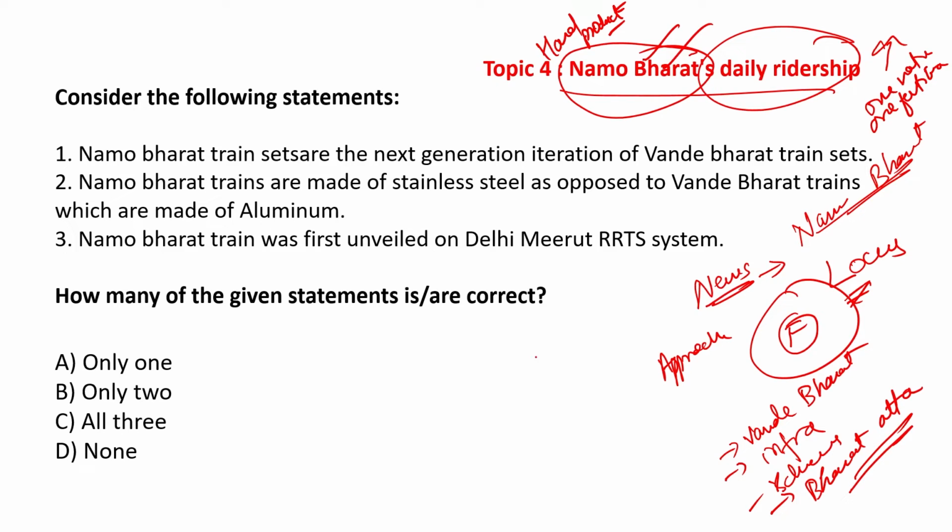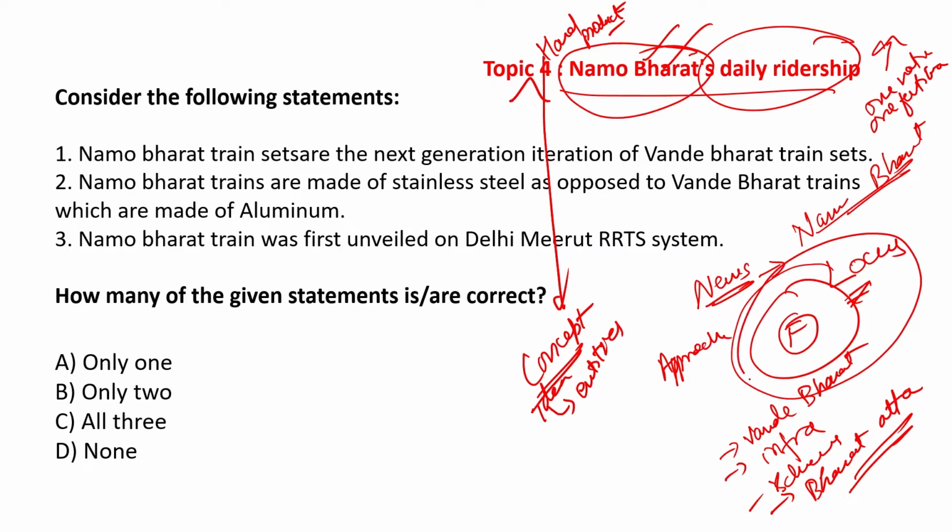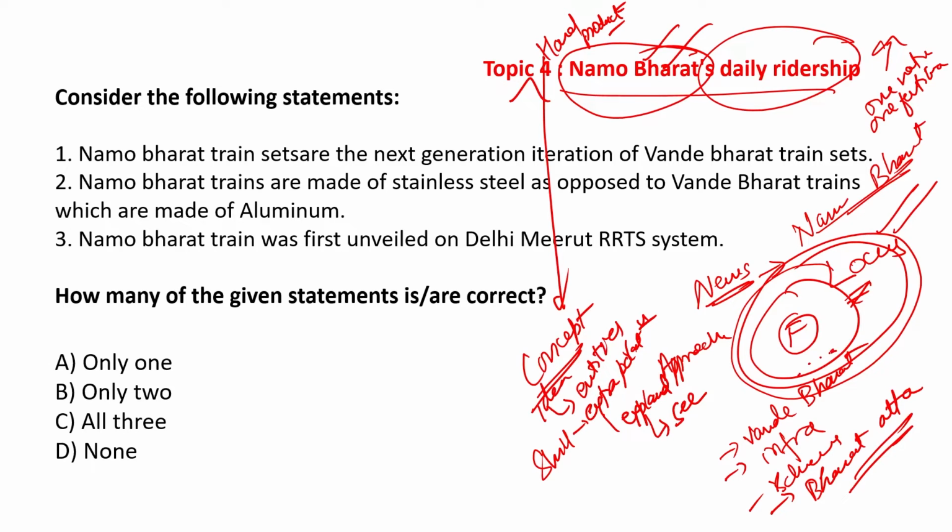Okay, so the idea which is underlying is about these entities, the hard products which are in news. Therefore, the approach should always be focus and locus. We need that skill of extrapolation to expand the universe and to see things which are beyond the news item.